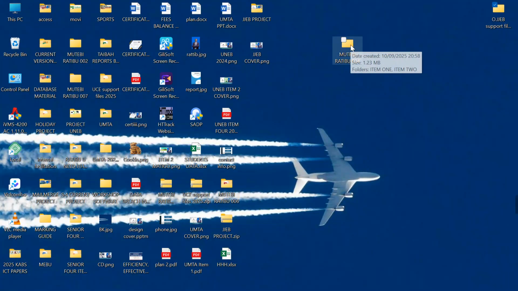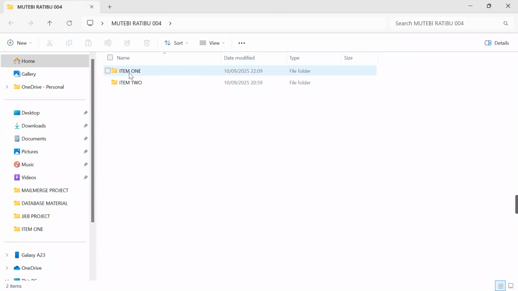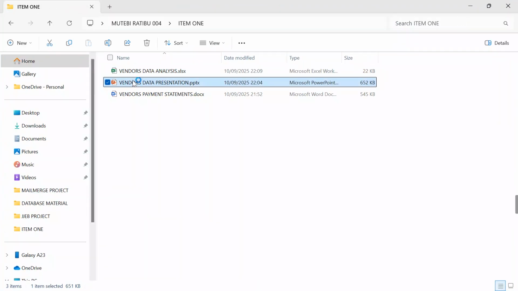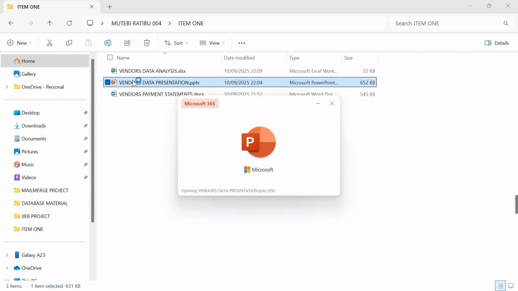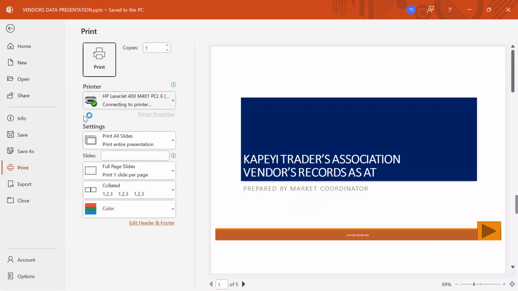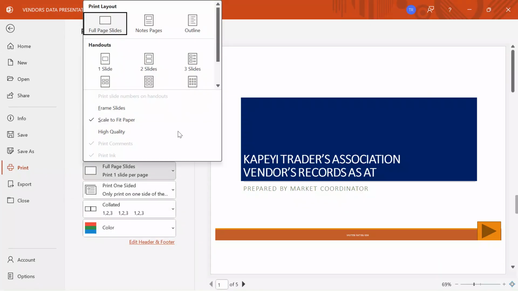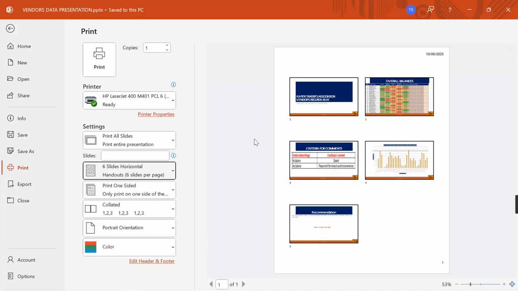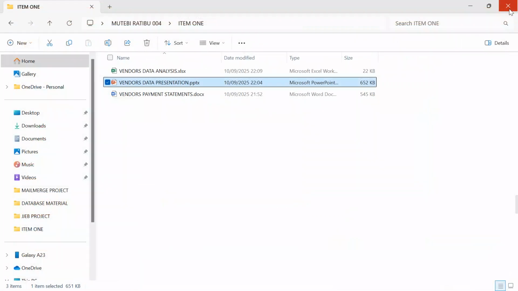Don't forget to print your PowerPoint. I'll open my item 1 PowerPoint. After reaching here, print PowerPoint as a handout. Control P. Go to full page. I have 5 slides. I'll choose this option, and then I'll click print, and then I have everything well printed.